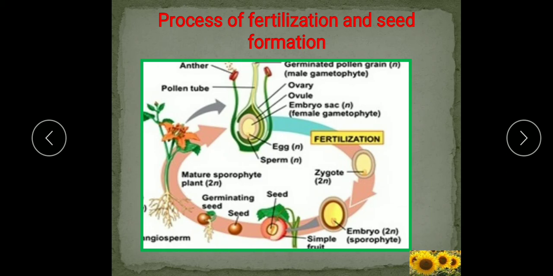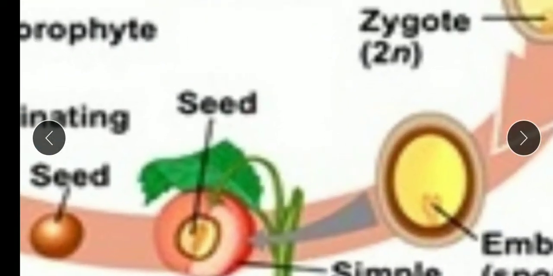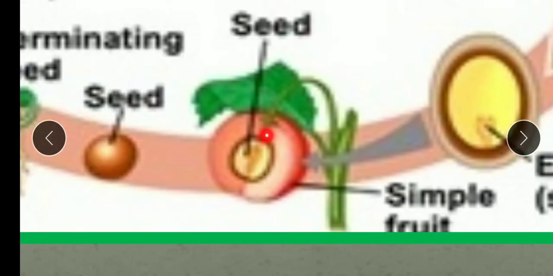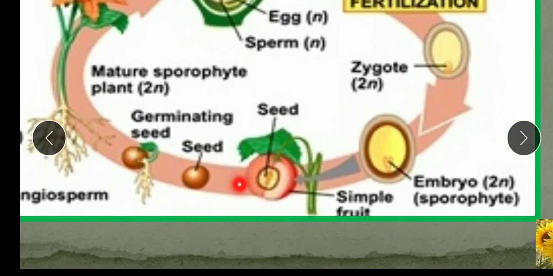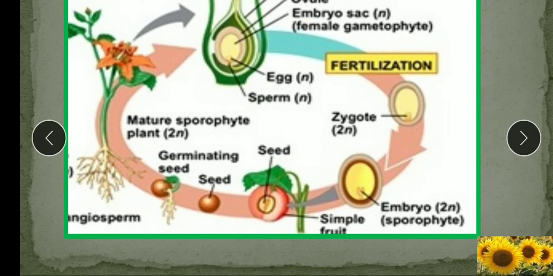The ovary changes into the fruit. You can see here inside the fruit the seed is there. This is the seed here, and this is the fruit. So the ovary develops into the fruit and the ovule develops into the seed. When this seed grows and germinates, it produces the plant again.